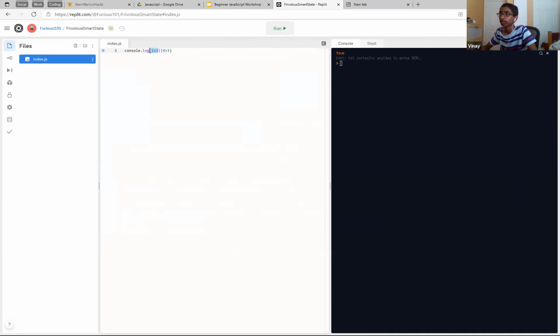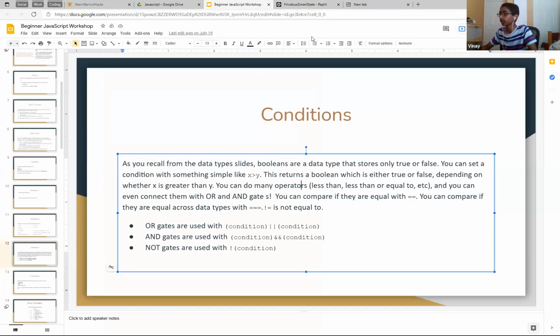So this is false, but then this value is true, and either one of them can satisfy the condition, so it becomes true. It's all pretty simple. With and, they both need to be true. And not just inverses the thing. I don't think we even need to demonstrate it.